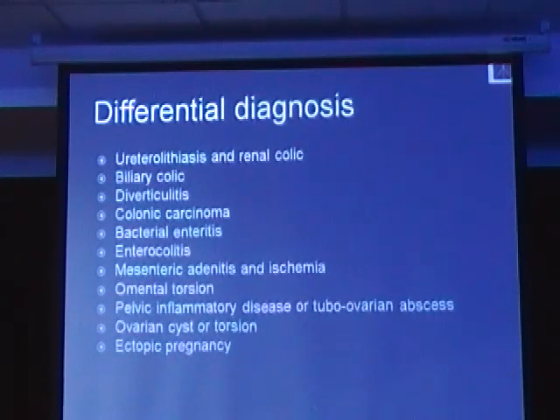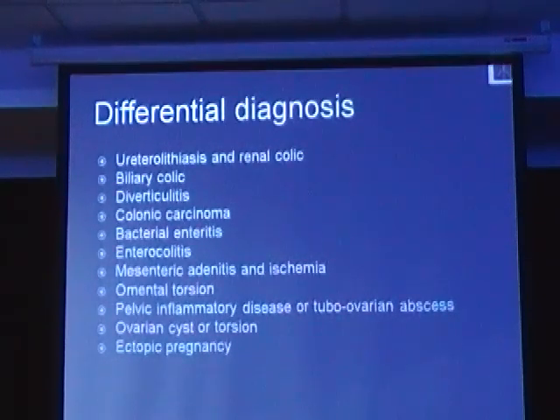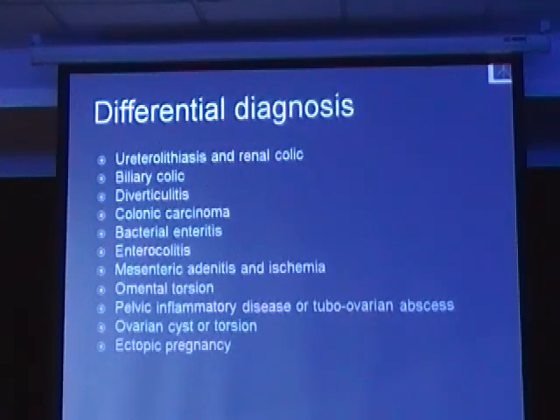Clinically, there are various differential diagnoses for a patient presenting with pain abdomen in the right lower quadrant, starting from renal calculi to ectopic pregnancy, ovarian torsion or omental torsion. Now, when a patient presents with typical findings of appendicitis, where he has McBurney point tenderness, rebound tenderness, and radiating type of pain, then the diagnosis is relatively certain.